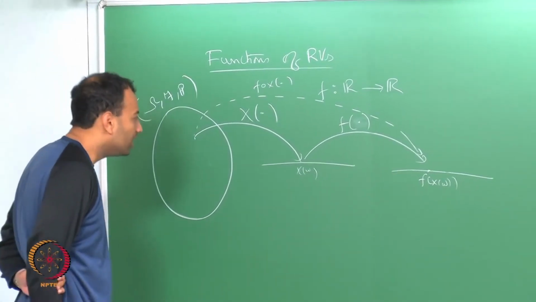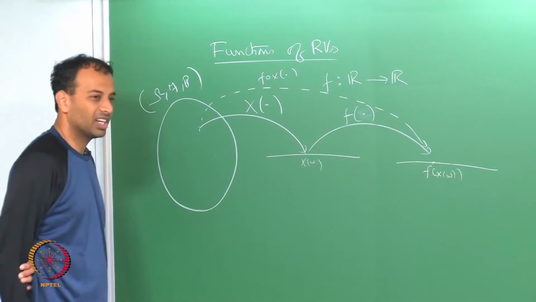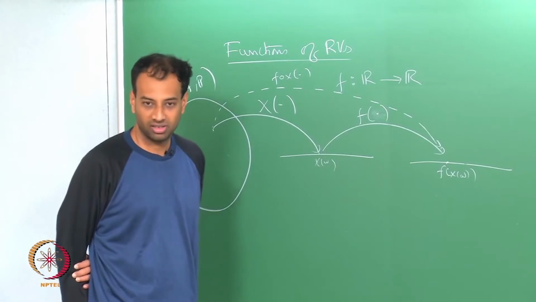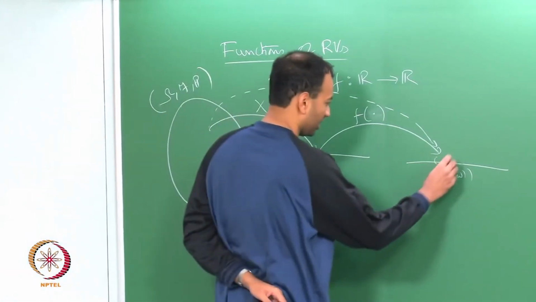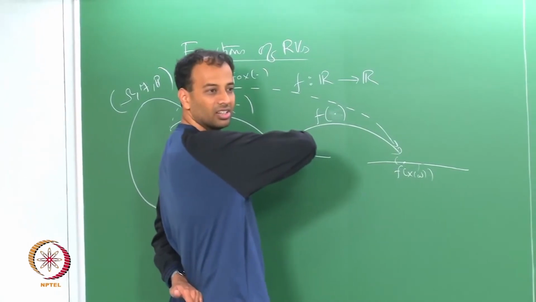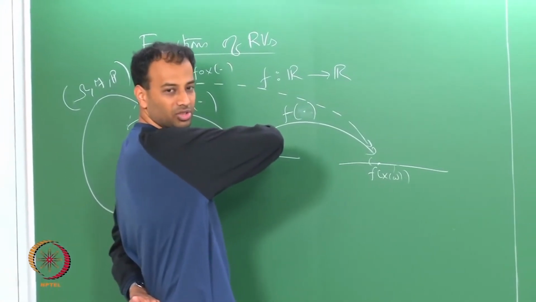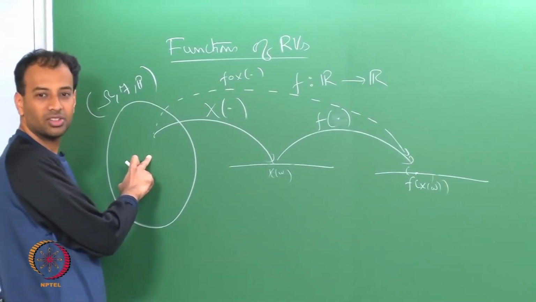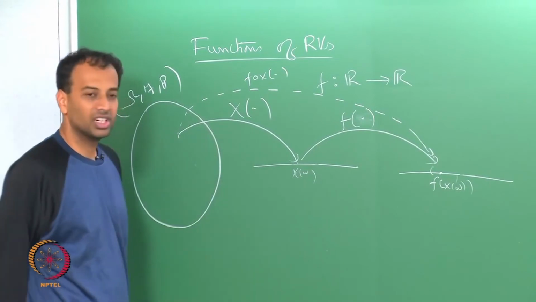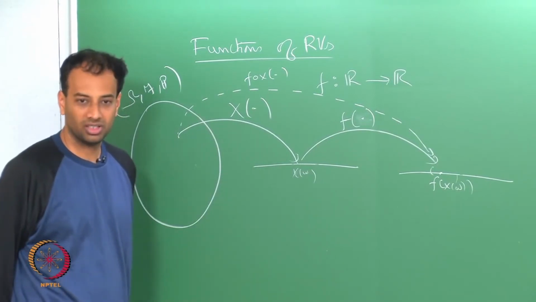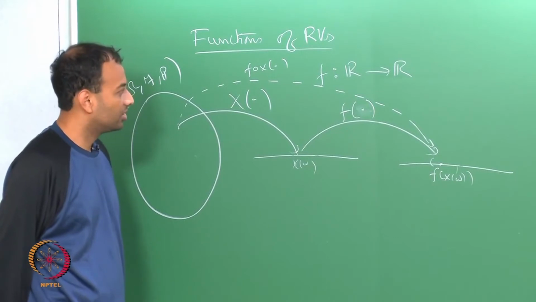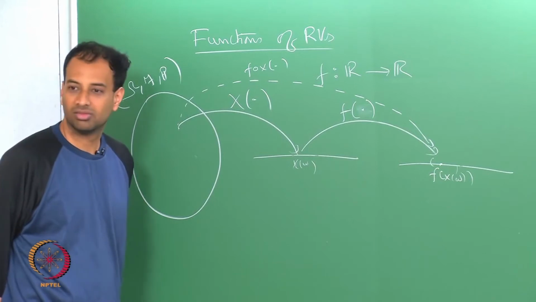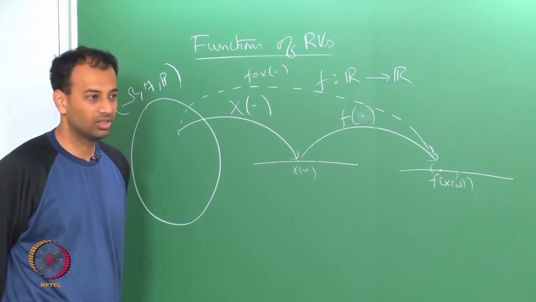Now, one sufficient condition for that to happen is that f be a Borel measurable function, which means that if I have Borel sets here, its pre-images here are Borel sets. Suppose that is the case, then the pre-image of that will be an F-measurable set. So, whenever f is a Borel measurable function, I will necessarily have f composition x as a legitimate random variable. Is that clear to everyone?